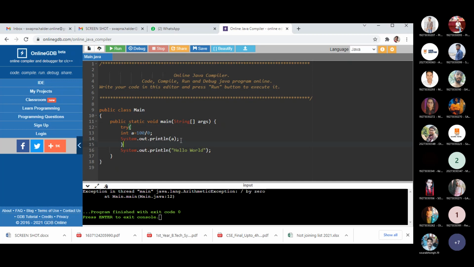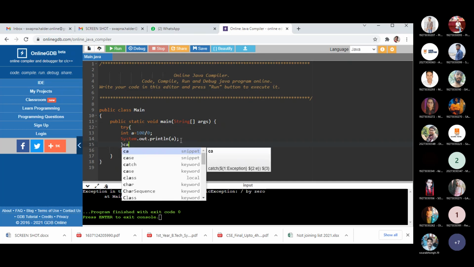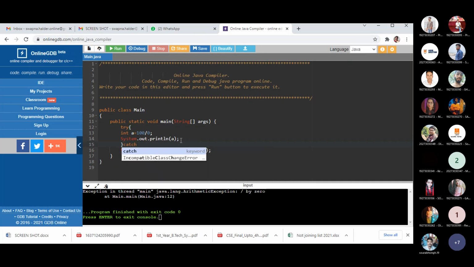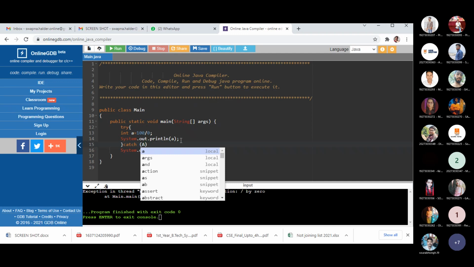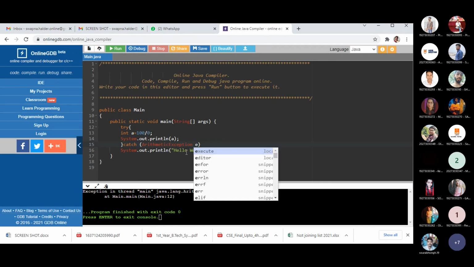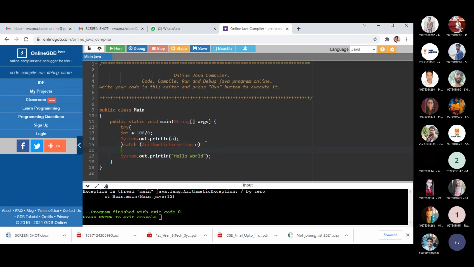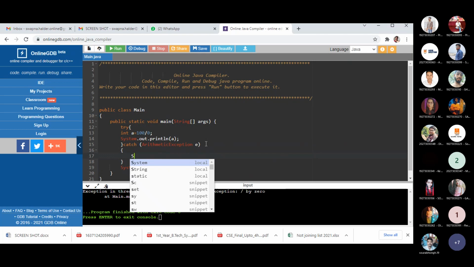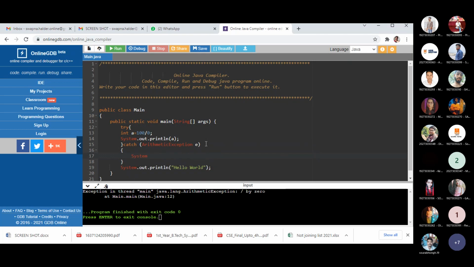Okay. So if you want to handle it, what do you need to do? You need to write the corresponding catch statement. The syntax for the catch statement is: within the parentheses after catch, you need to write the exception type as well as its object.